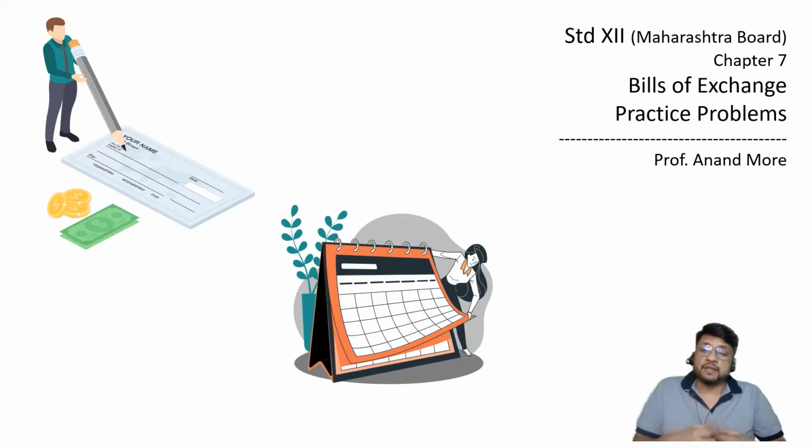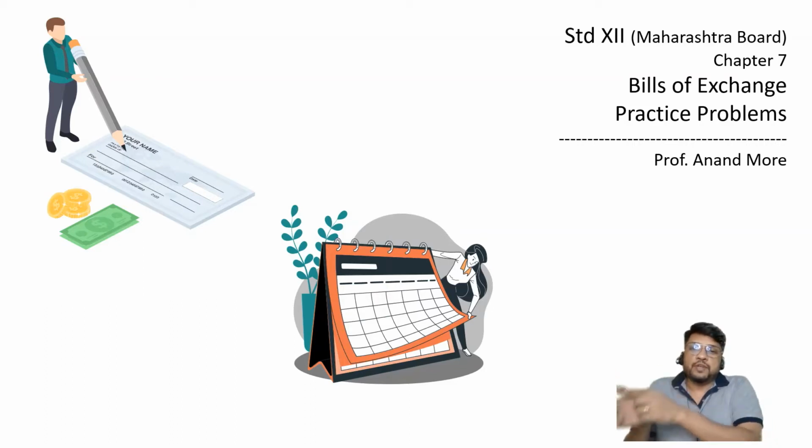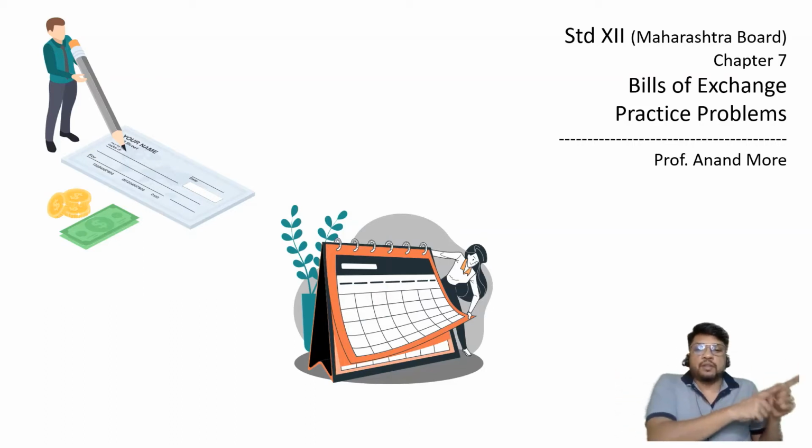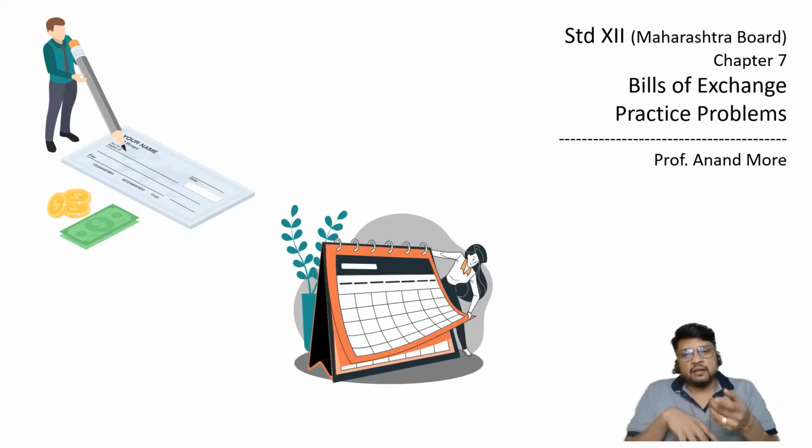Who is telling this particular thing? The drawer is telling. To whom the drawer is telling this thing? To the banker. That please pay me money today and I will give this written promise, written proof to you, which you can then take to the drawee on the due date and drawee will pay you. So the banker will immediately give money to the drawer.